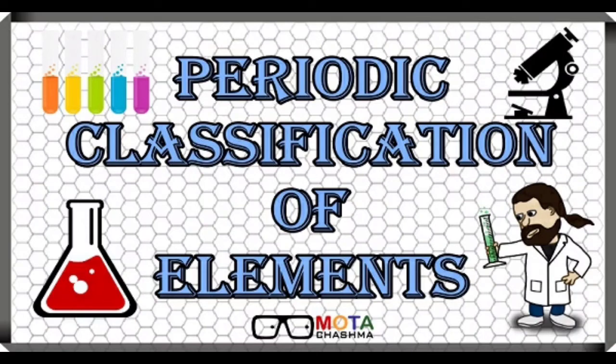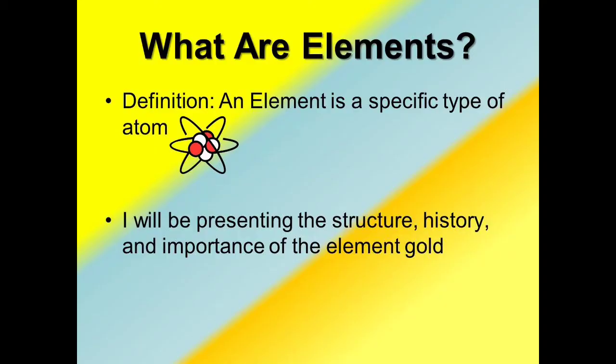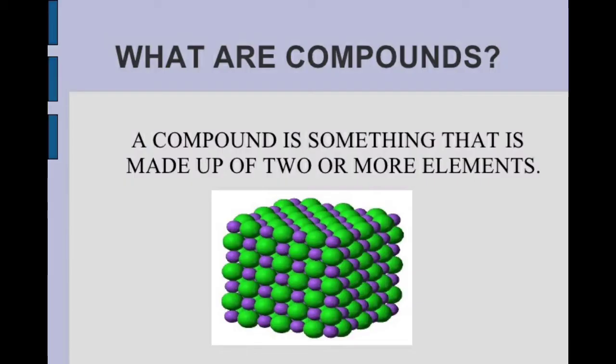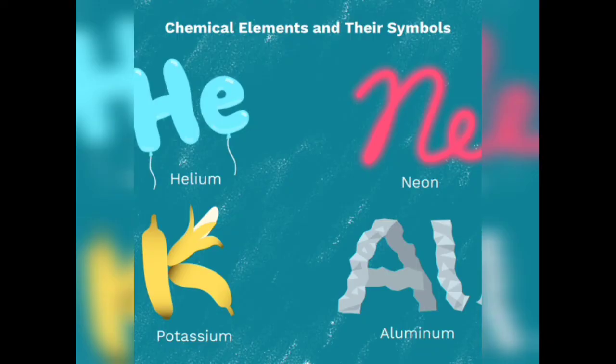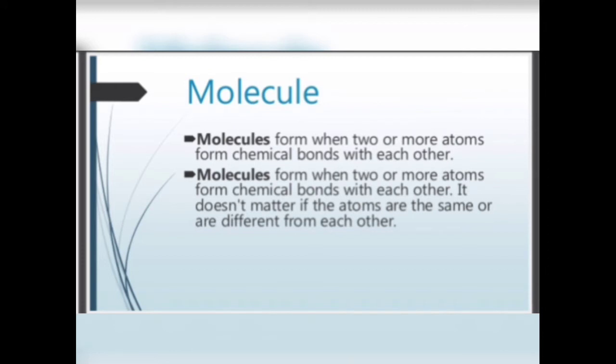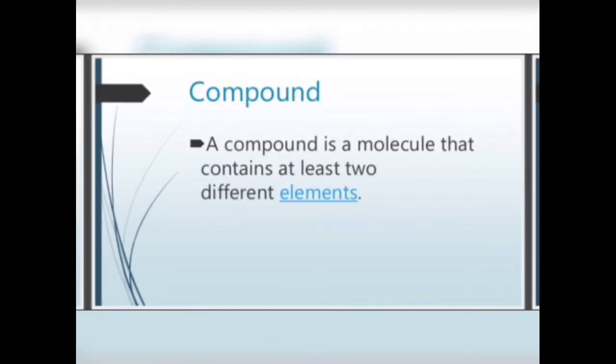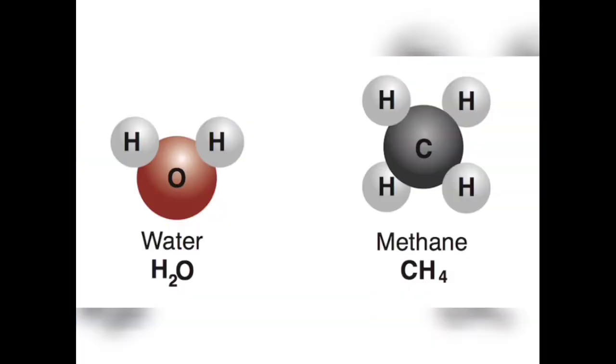Hi students, in this session I am going to teach you periodic classification of elements. In the 9th standard you have already learned what are elements, what are molecules, what are compounds. For your quick revision I will tell you what are elements. Elements are the substances containing atoms of one type only. A molecule contains two or more same type of atoms or two or more different types of atoms. Compounds means two or more elements combined together to form a compound.